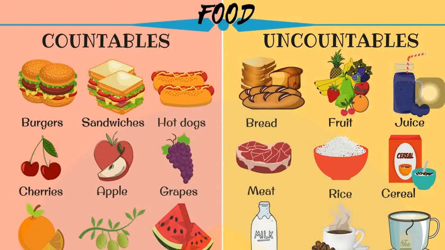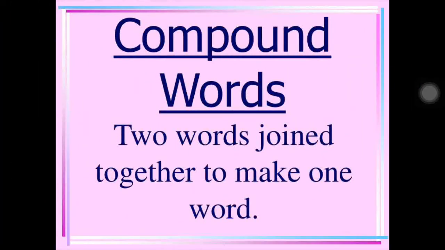So that is what uncountable, where you can't count. It is in lot. Now rice is given, cereal is given. Okay, all your food items are seen here. Okay, so milk. So these are all uncountable, whereas here it is countable. So hope I am clear with this concept, countable, uncountable.